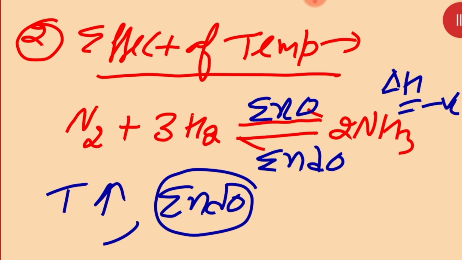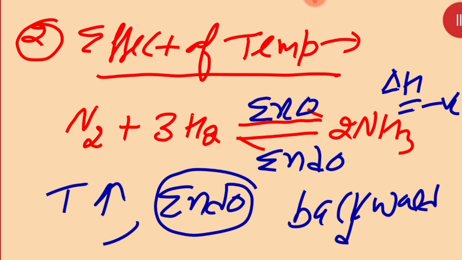Why endo? Because it has to adjust the heat, the extra heat we have supplied. Clear? So equilibrium will get shifted to neutralize or undo the effect of the increase of temperature. That is why this reaction will move in a backward direction.